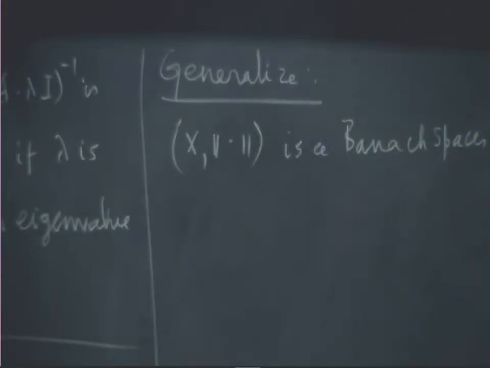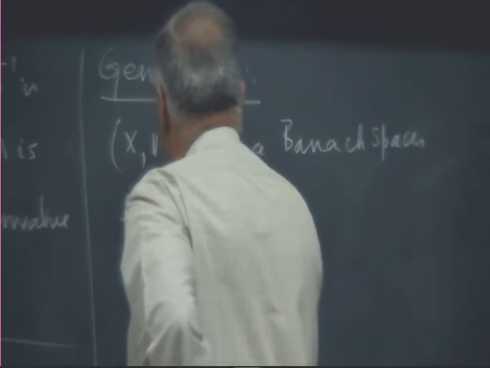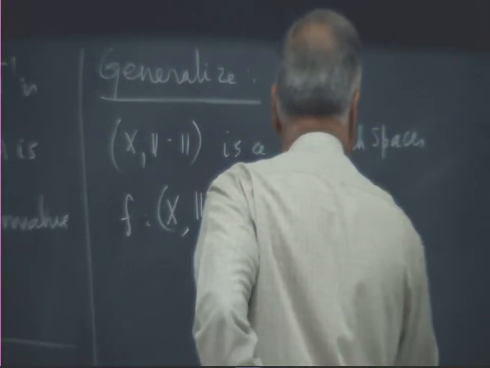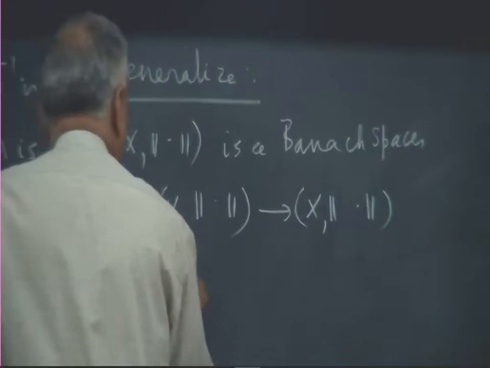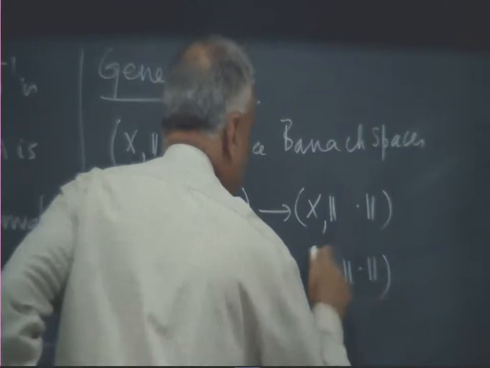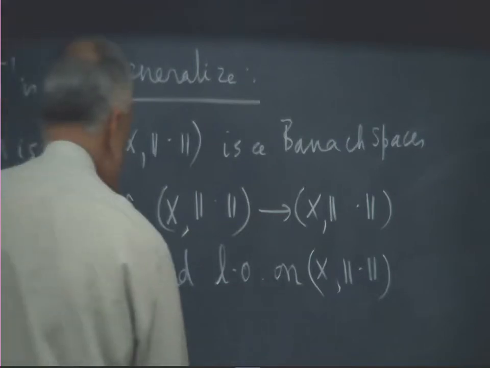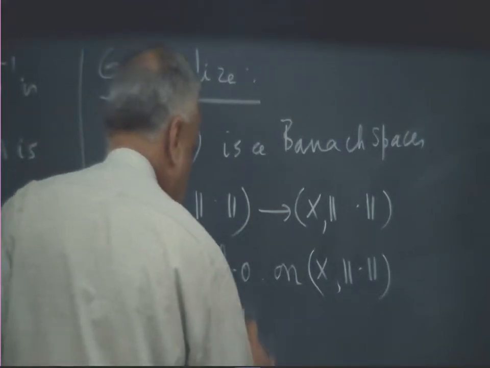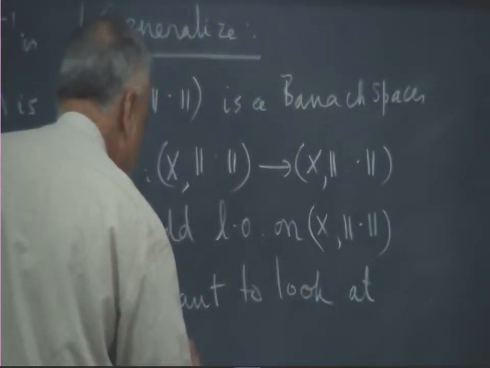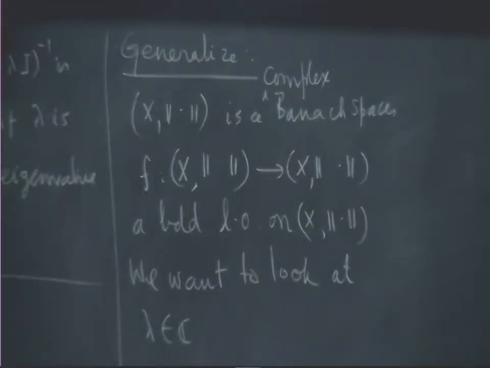So, let us say it is a Banach space and F mapping X to X a bounded linear operator on X. So, I have a bounded linear operator on X. Let us take a complex Banach space, the scalars involved are complex numbers.